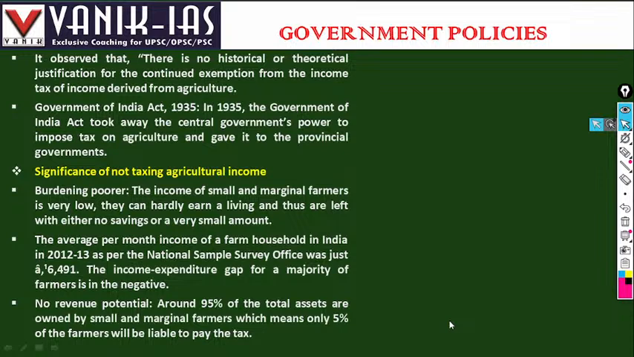Government of India Act 1935. In 1935, the Government of India Act took away the central government's power to impose tax on agriculture. Earlier, the Government of India was allowed to impose tax on agriculture, but the Act of 1935 took away that power.